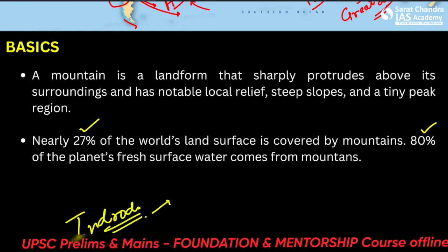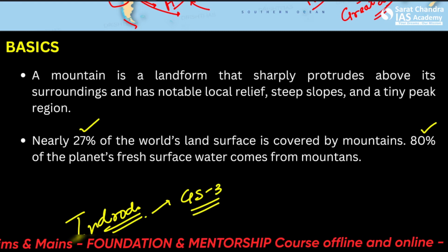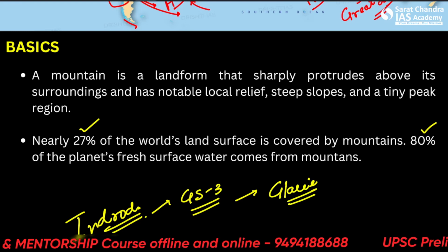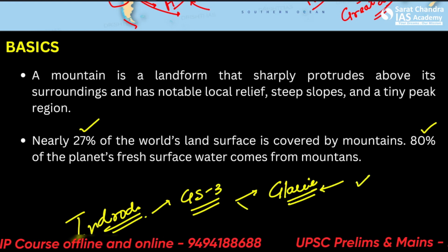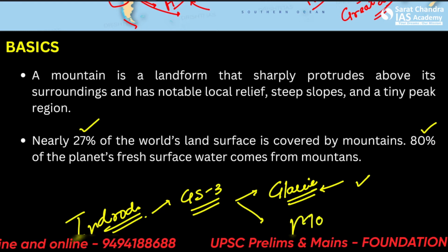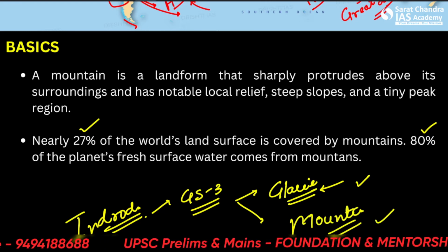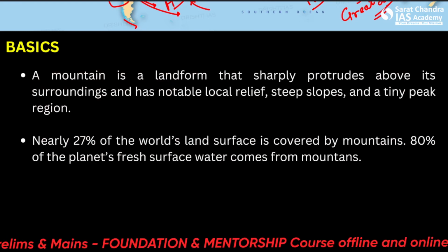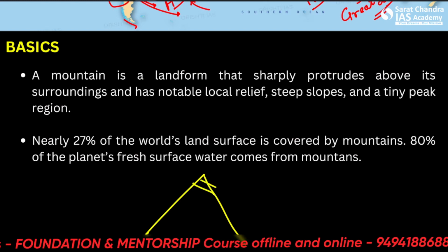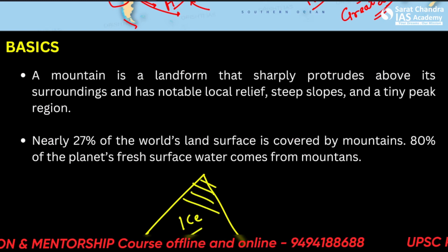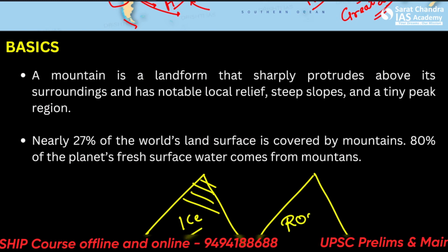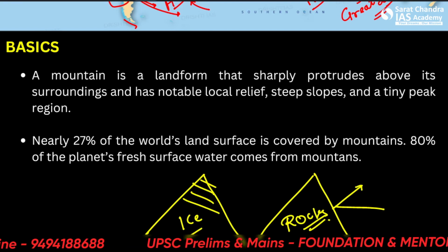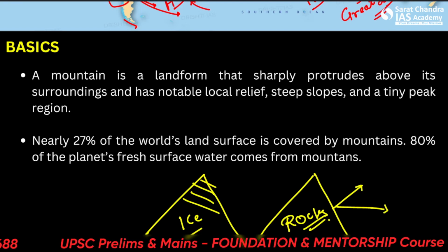It can also help you in, let's say, GS3, if you are talking about climate change, glaciers. In the last lecture, we talked about glaciers also. So there also I told you about the mountains and how a mountain differs from a glacier. So a glacier can itself be as big or even bigger than any mountain. All right, but glaciers are composed entirely of ice, and mountains are composed of rocks, various different types of rocks. So we already know various different types of rocks, sedimentary, metamorphic, and so on. So no need to read that here.